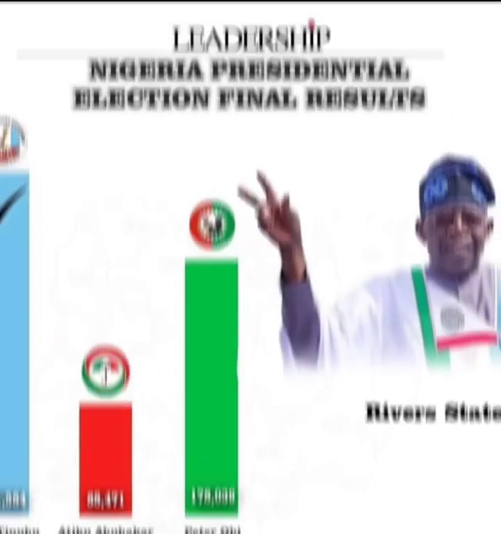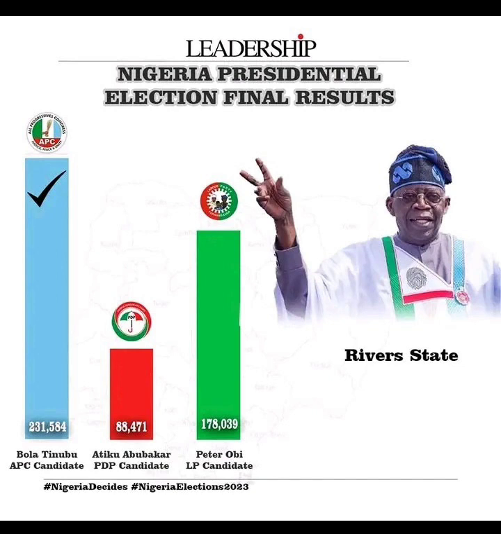So from there we move to Rivers State, where Bola Tinubu of APC got 231,593 votes. Peter Obi of Labour Party got 175,555 votes. Atiku Abubakar of PDP got 88,261 votes, while Rabiu Kwankwaso of NNPP got 1,527 votes. So in Rivers State, Bola Tinubu of APC won.